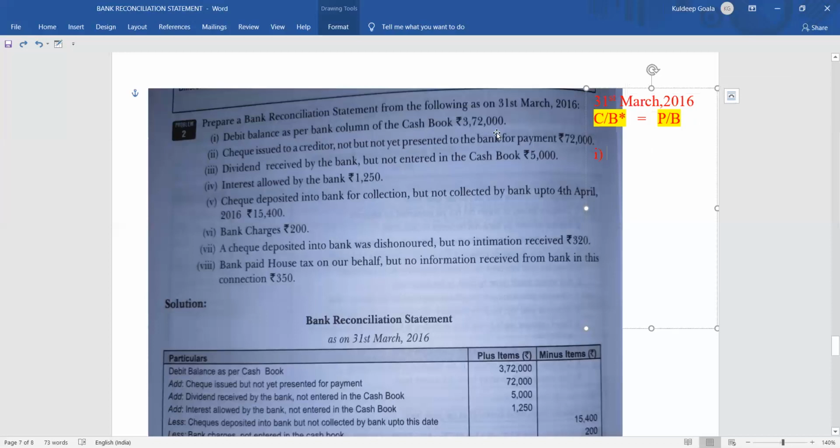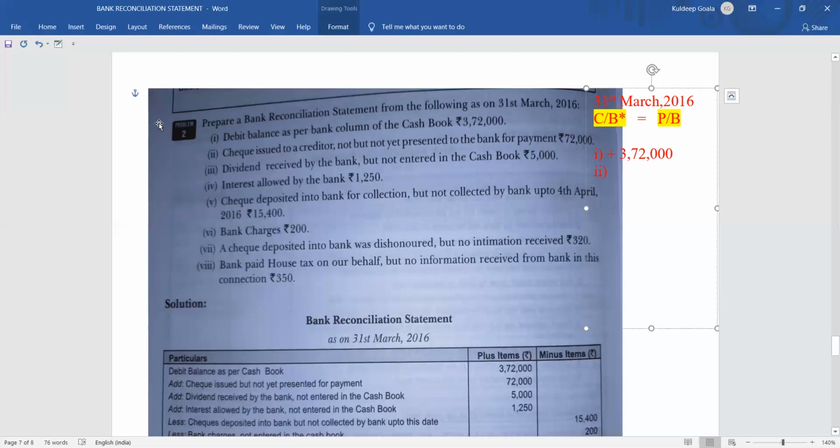So the cash book is showing a debit balance, that means a plus, positive balance. You have to understand that the whole concept of this bank reconciliation statement moves around this plus and minus, whether you are going to add something or deduct something. That is going to be the base. So here what you are seeing is a favorable, positive, plus balance of 3,72,000.